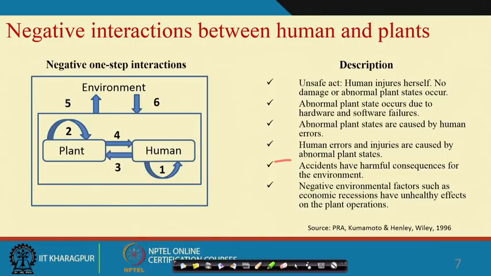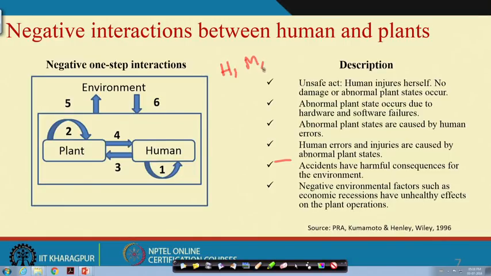Then I will come to the negative interactions between human and plants. Here the basic concept is that in any plant, any system you consider, there will be at least three things: human, machine, environment.